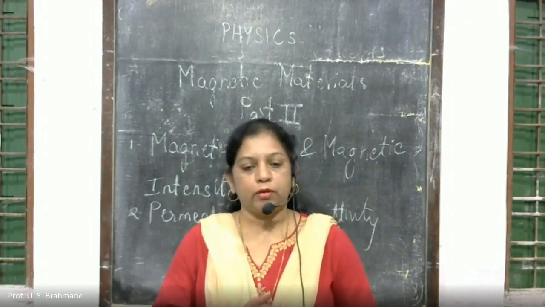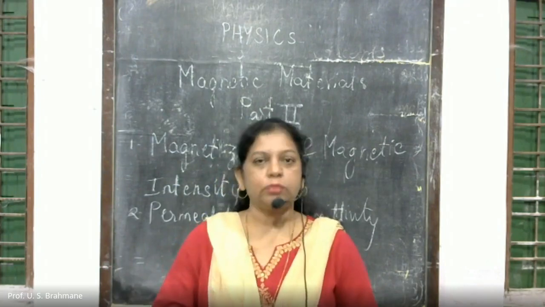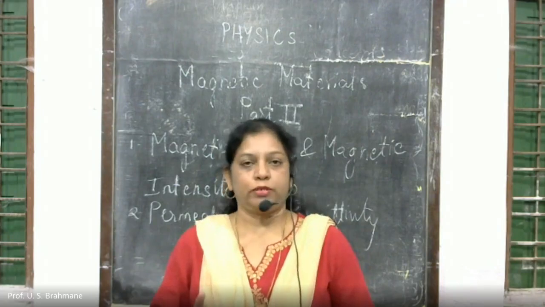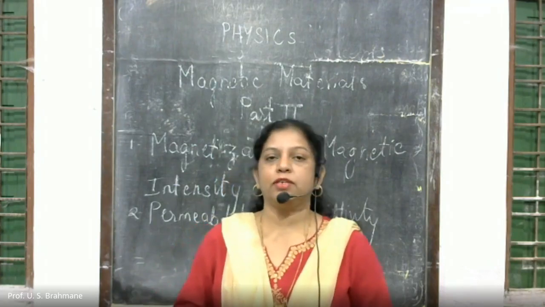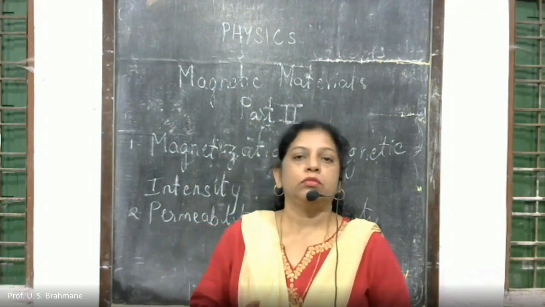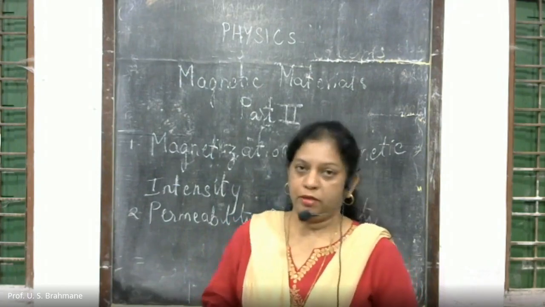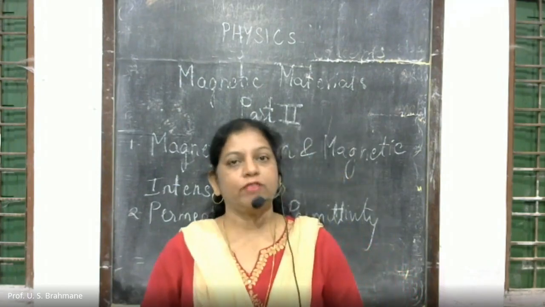That ratio which we got is nothing but e upon 2me. We have studied about it.